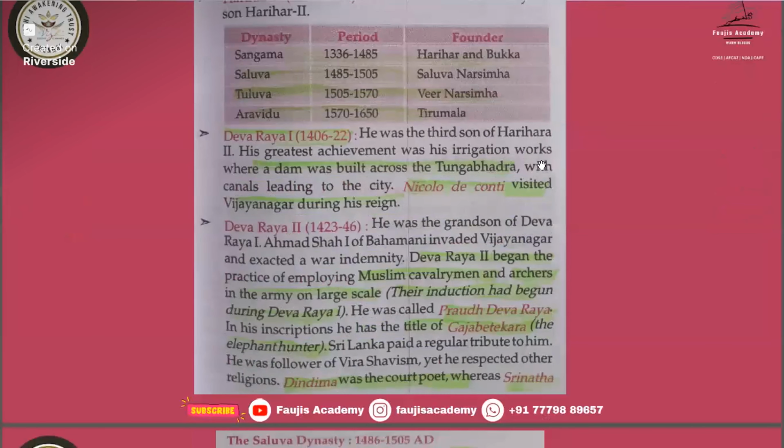Devaraya I. He was the third son of Harihar II, and he built a dam across the Tungabhadra river. So if a question comes, who built the dam across the Tungabhadra river? That is Devaraya I. And Niccolo di Conti visited during his reign. So you must remember which country Niccolo di Conti is from also. Yesterday we had seen it in the slides. And he came during which ruler's time? He came during the Devaraya I time.